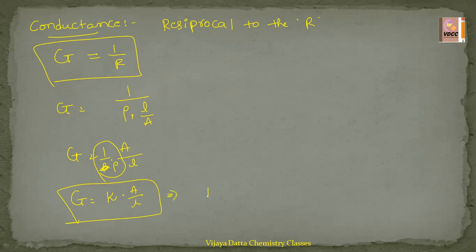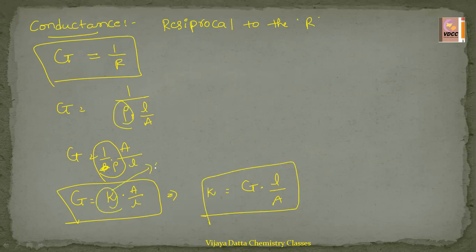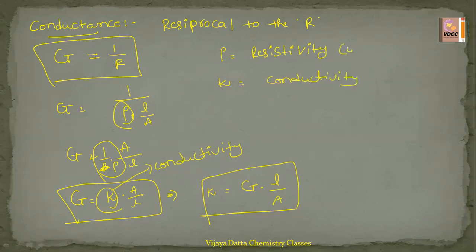You can also write kappa equal to G into L by A. Here rho is called resistivity, and in the same way kappa is called conductivity. You are not supposed to get confused here. Rho is resistivity, kappa is conductivity.